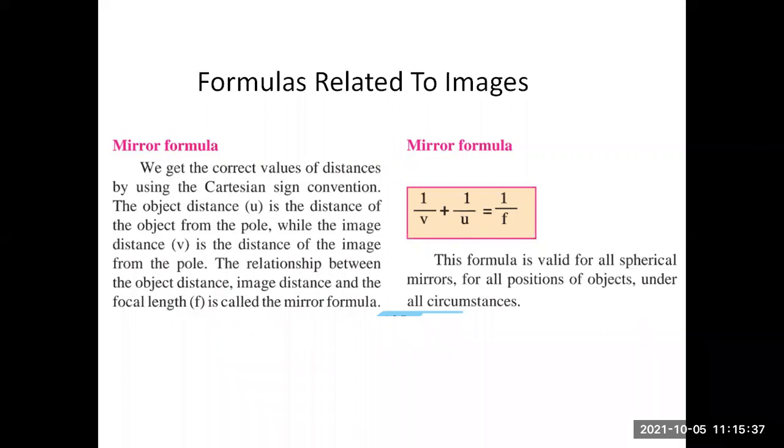The relationship between the object distance, image distance, and the focal length f is called the mirror formula. So what is the mirror formula? 1 divided by v plus 1 divided by u is equal to 1 upon f.